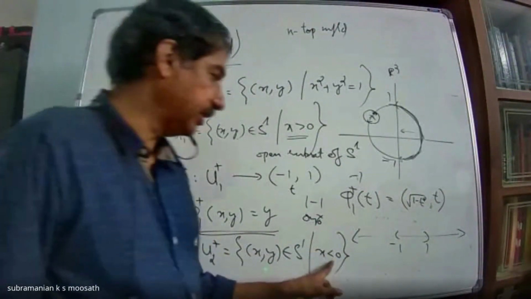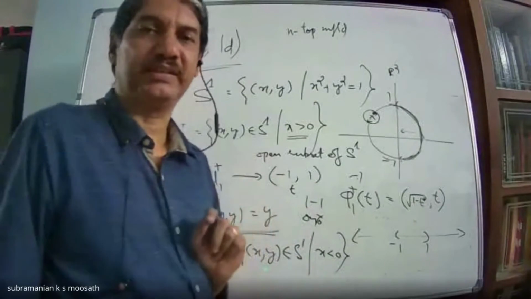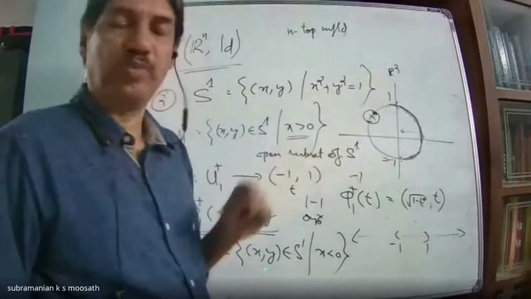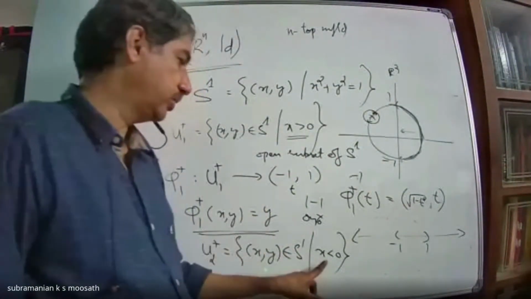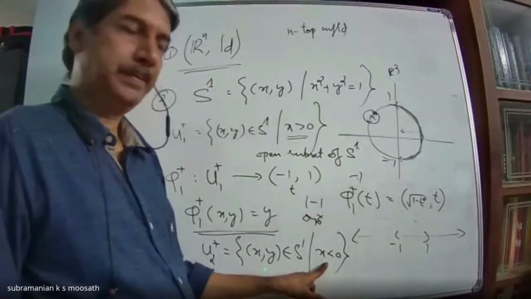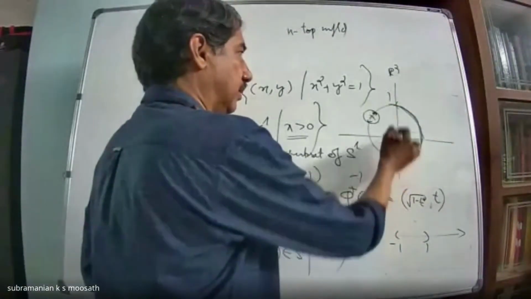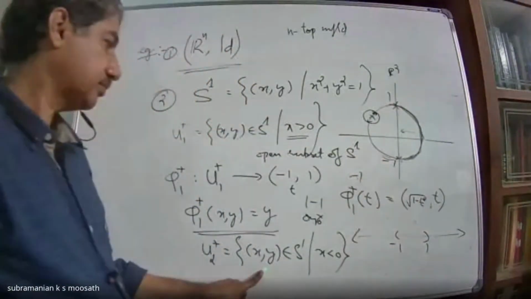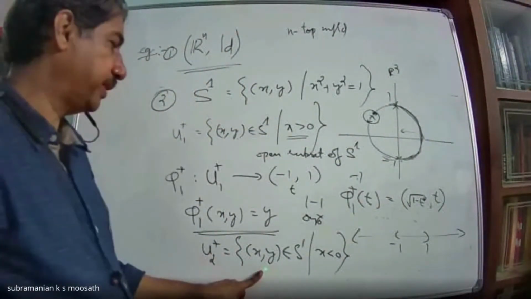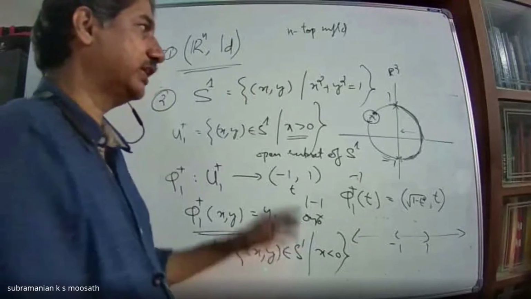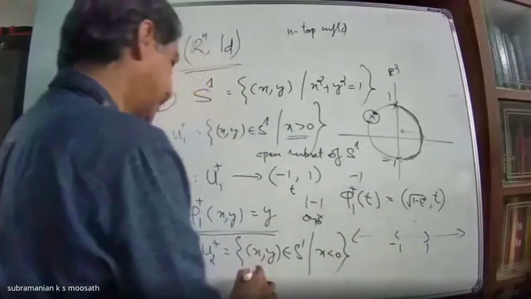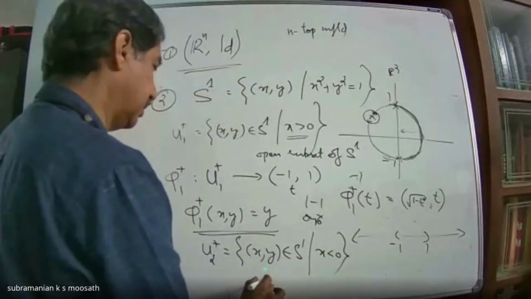Why am I not taking equal to 0? Then I will not get an open set. It is an open arc, which is open only here. So I need to take less than 0. So where will you map? That means this portion. Where will you map it? Again to y, project it to the y axis. So (x, y) goes to y again.